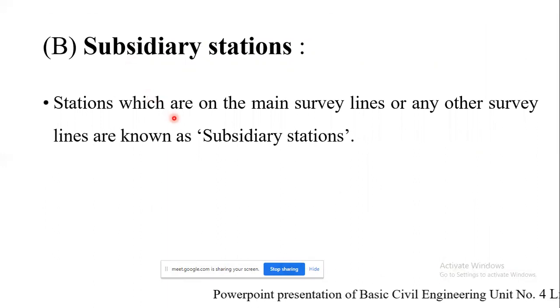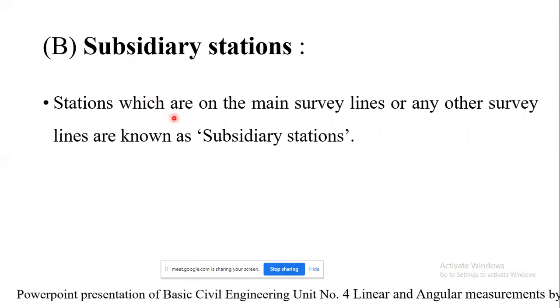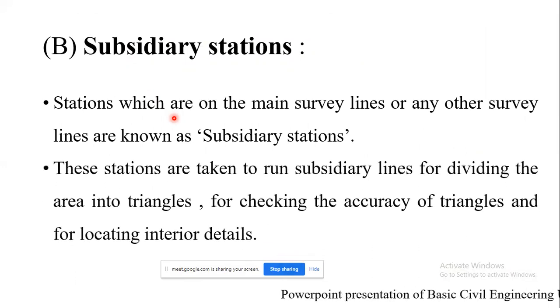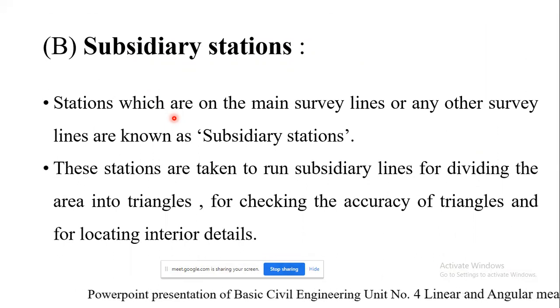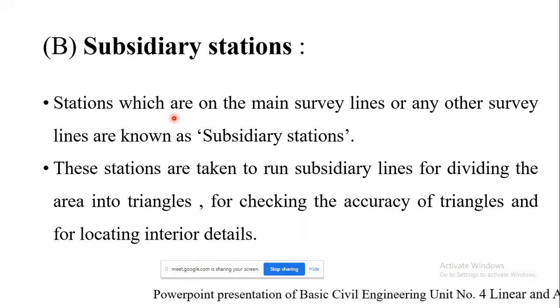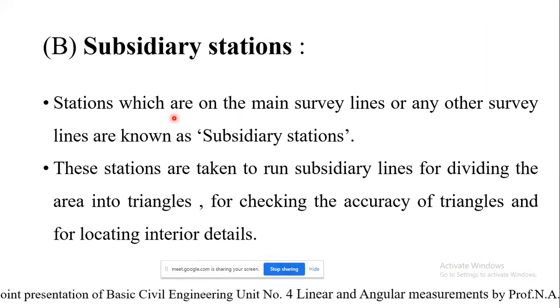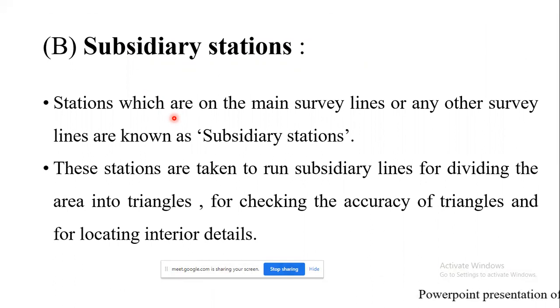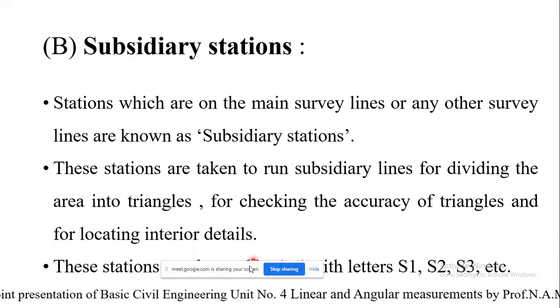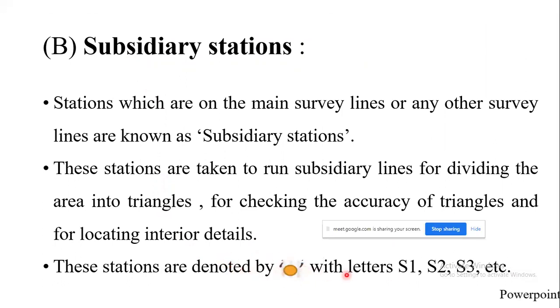Stations which are on the main survey lines or any other survey lines are called subsidiary stations. They act as a part in order to divide the entire area into smaller triangles, because we have seen that the principle of surveying is to work from the whole to the part. So correspondingly, we are dividing the entire area into smaller triangles. For checking the accuracy of triangles and for locating the interior details, we are locating the subsidiary stations. These stations are denoted by circles with letters S1, S2, S3, etc.